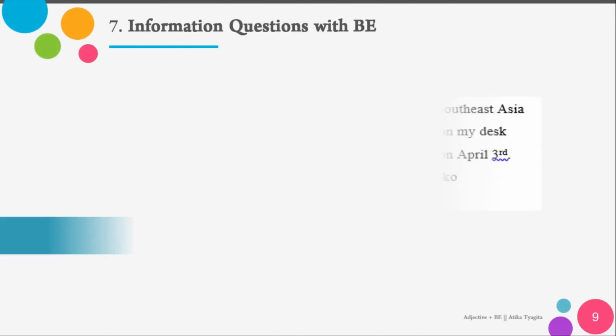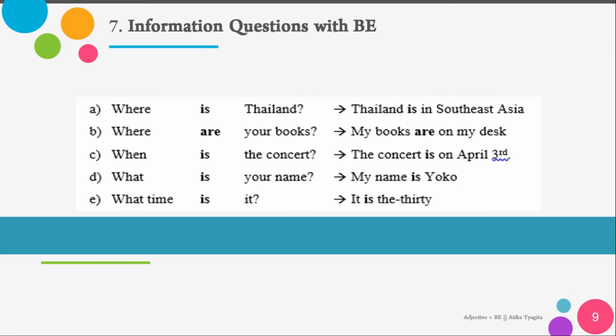And we jump to the last one, information questions with be. Here we add information questions with be. So as we know, like WH questions, the 5 W's and H question.